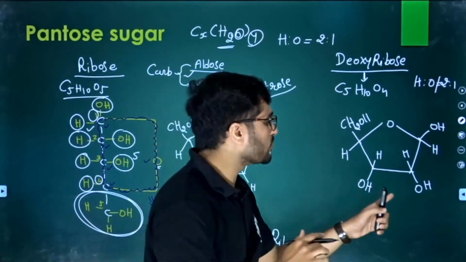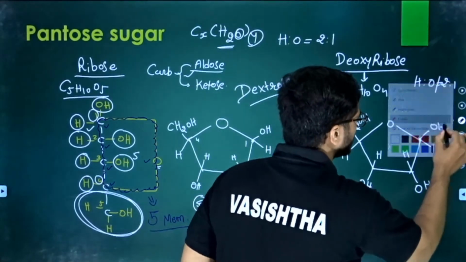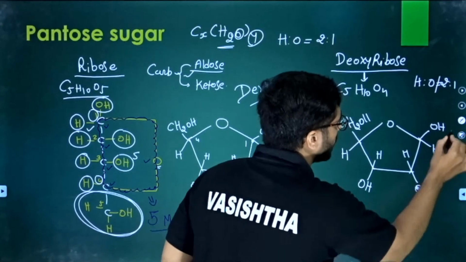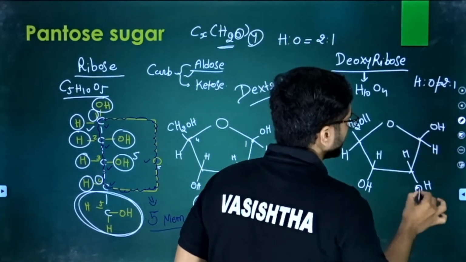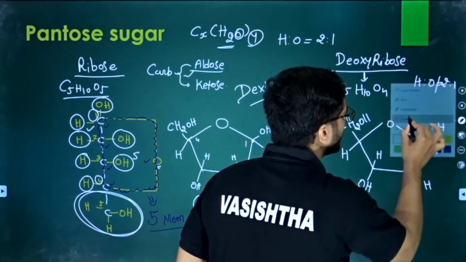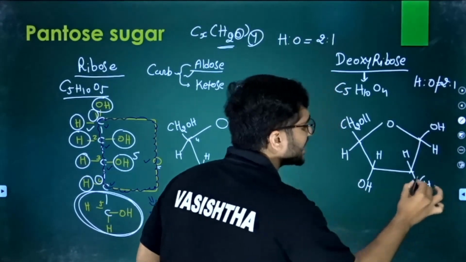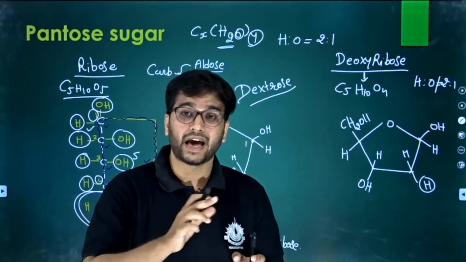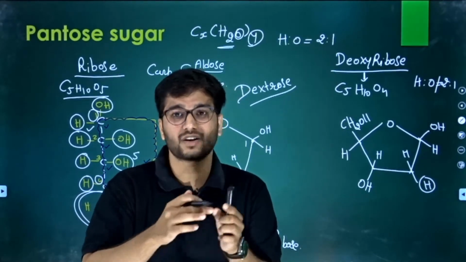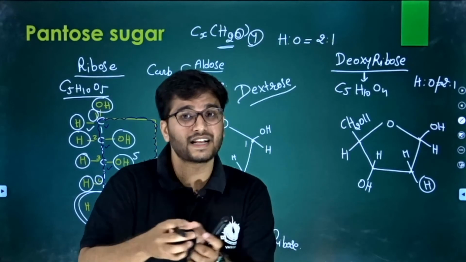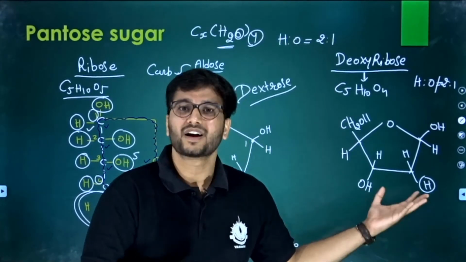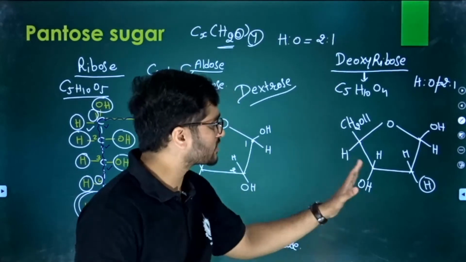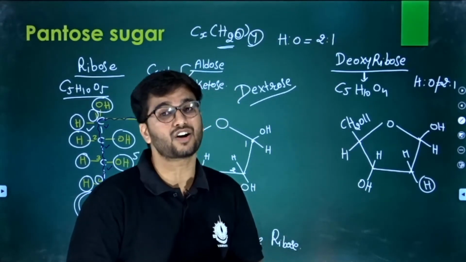If you remove the one oxygen from the second carbon, that means now there is no hydroxyl group here. Instead of hydroxyl, we have only a hydrogen, right? So one reactive group is now left, and whenever there is a leaving of any reactive group, the component will become more and more steady, more and more stable. Clear? So this is the discussion related to deoxyribose sugar.